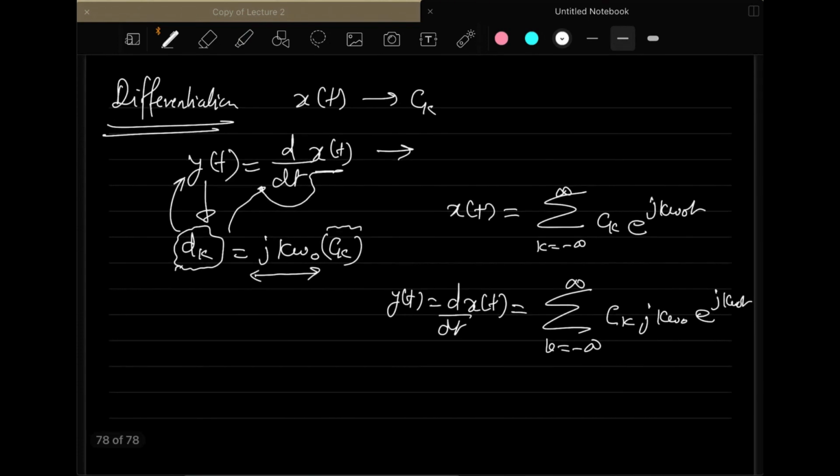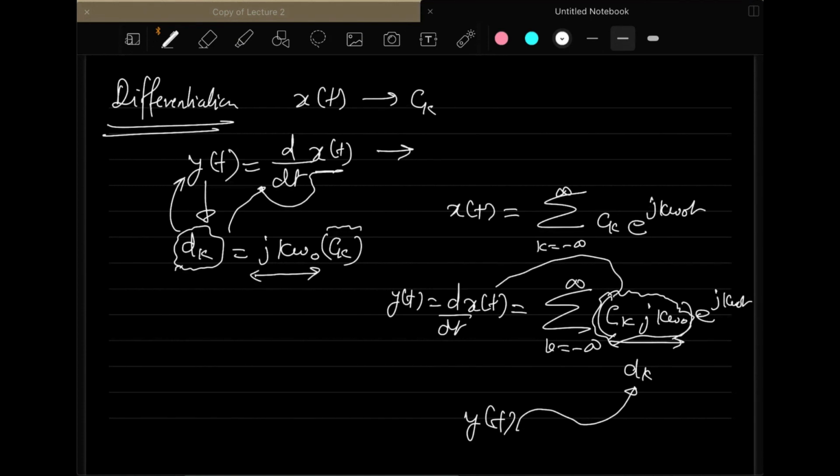So you can write this particular part as the modified coefficient d_k. If you replace it by d_k, then the modified signal y(t) has corresponding coefficients d_k, and these coefficients come from taking the derivative d/dt of the signal. So this is basically the differentiation property of the Fourier series.